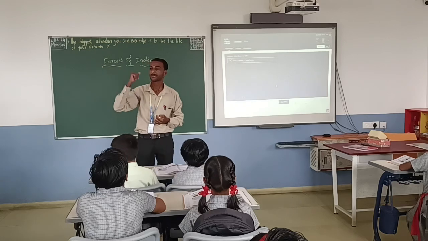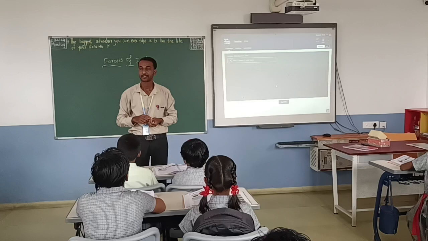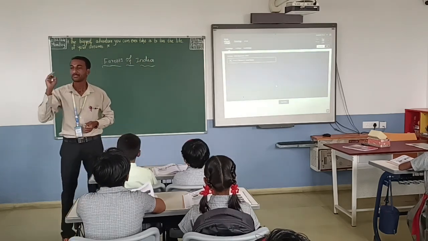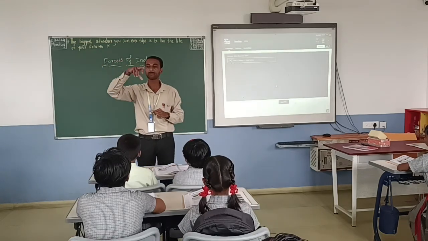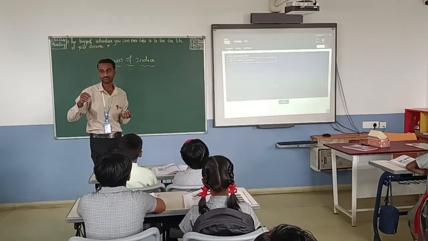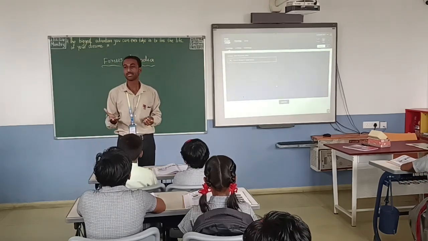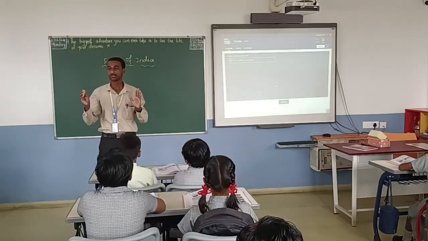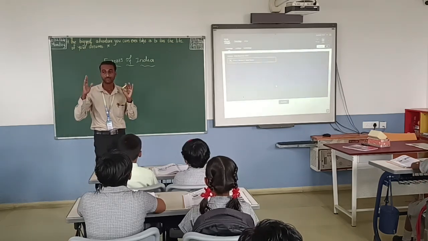So where the animals live and plants grow naturally. Yes. So forest means a large area where many trees grow. The land where many plants and trees grow in a large area is called forest. Okay. So the forest has natural vegetation.